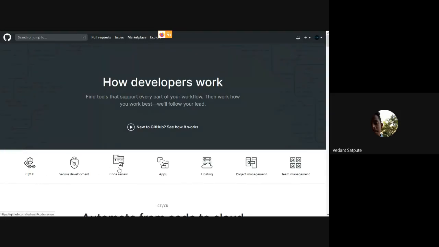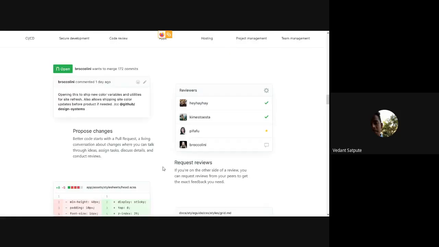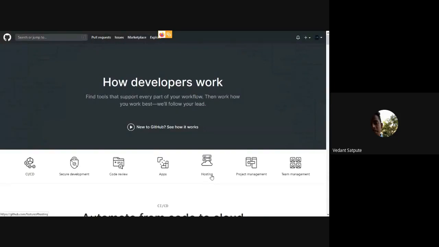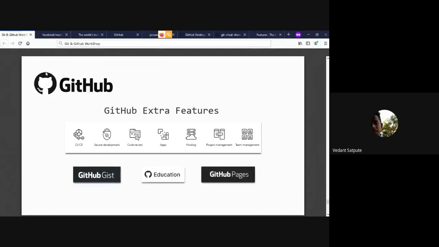It has continuous secure development, code review, apps, hosting, project management, team management. These are extra features which GitHub provides, which you can check. And all of the things that GitHub does are based off Git.